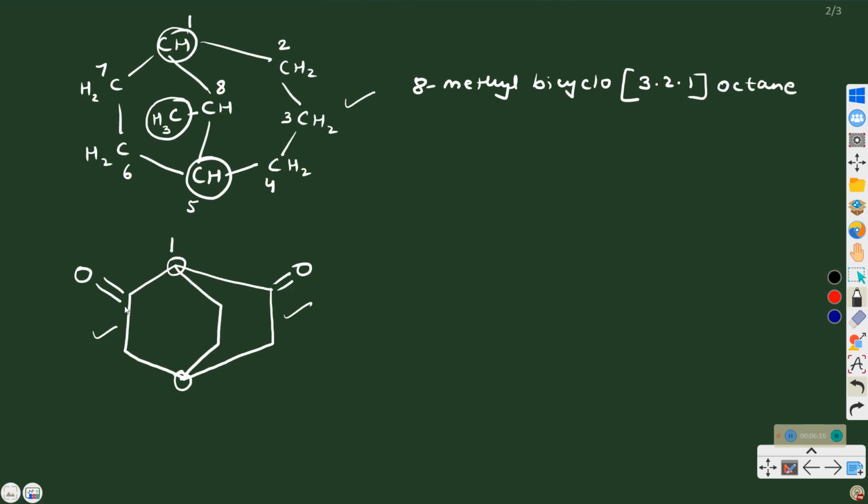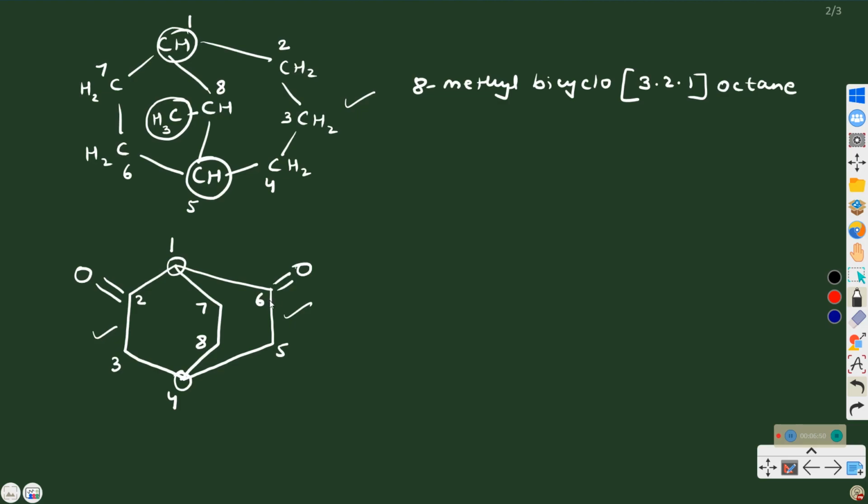Now I can go along this left hand side bridge or this rightmost bridge, because both of them have the same number of carbon and the same functional group. So this will be carbon number 1, this is 2, this is 3, go to the other bridgehead, 4, 5, 6, then reach the first bridge, and then 7, 8. So this is some alkanone, but here there are two ketonic groups present, so it will be alkane dione.